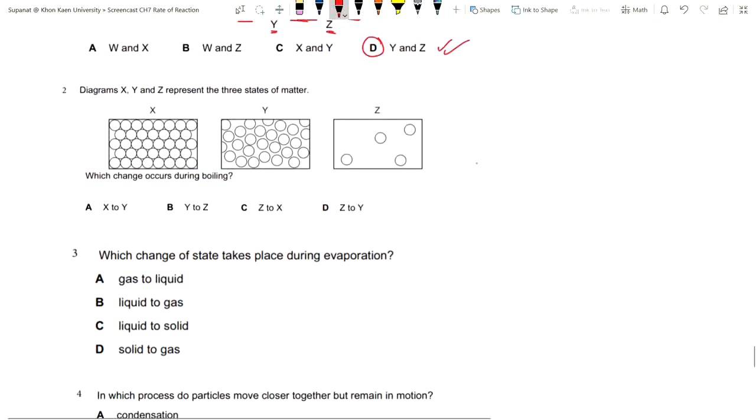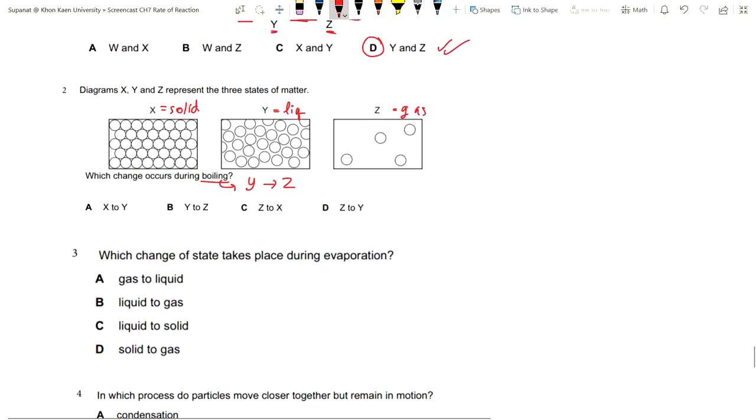So the diagram X, Y, and Z represent the three states of matter. X is the solid, right? Y is the liquid, and Z is the gas. Okay. Which change occurs during the boiling? The boiling is changing from Y to Z, or from liquid to gas, right?